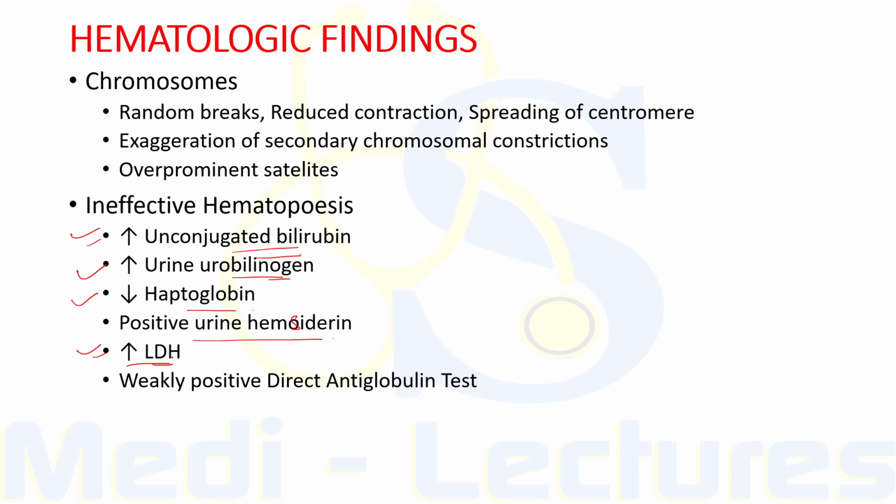Also, a weakly positive direct antiglobulin test due to complement may occur in megaloblastic anemia, and this can lead to a false diagnosis of autoimmune hemolytic anemia.